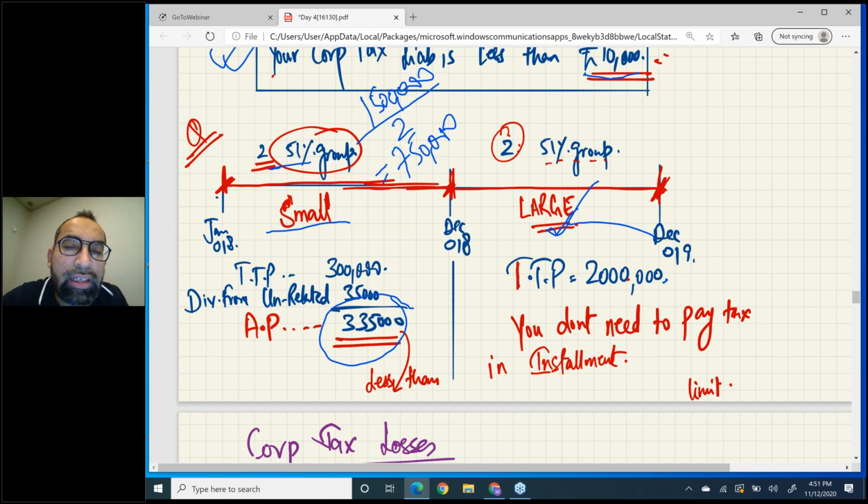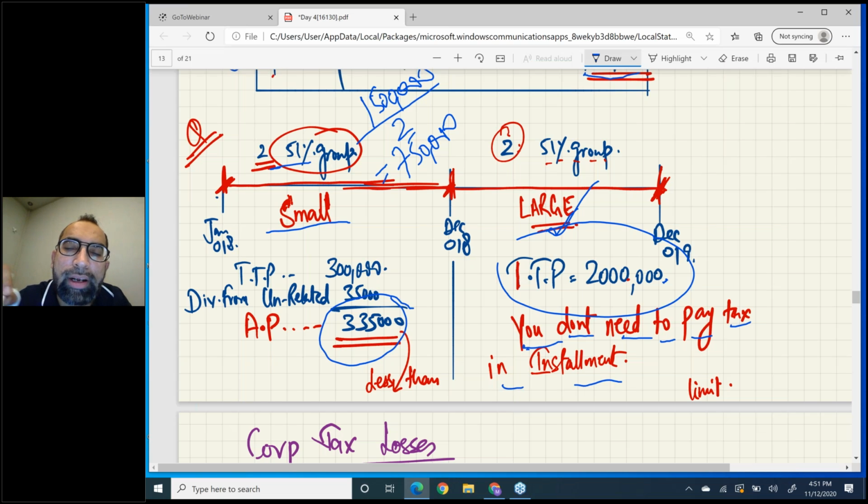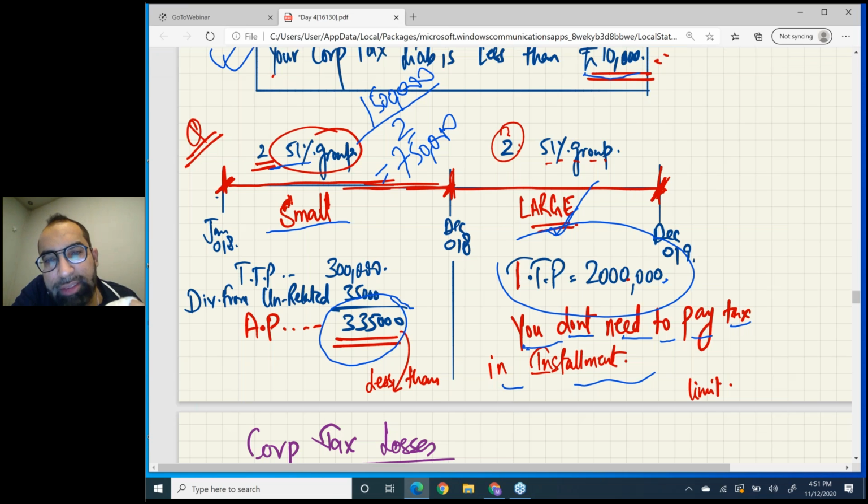Plus your this year profits are less than 10 million. So what's the conclusion? You don't need to pay tax in installments. Think over it. No matter you are large this year, you qualified for exemption. Look at the screen.